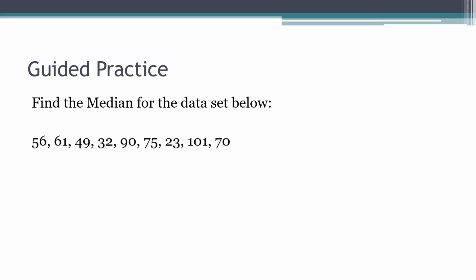So, yeah, it doesn't do it on there. But here's an example. So the first thing you would do is you would rewrite the numbers to put them in order.